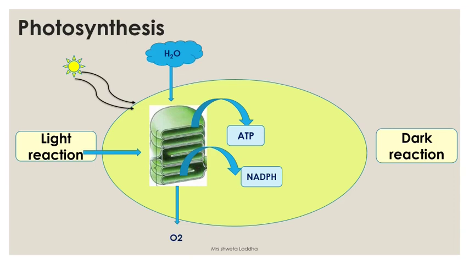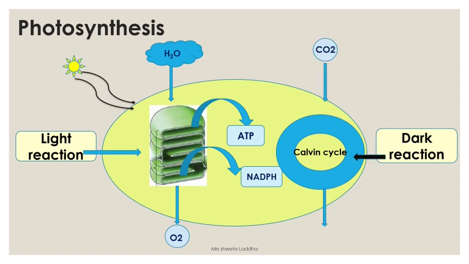The second step is the dark reaction. Where does this dark reaction occur? The dark reaction takes place in the stroma of the chloroplast, and inside the stroma it occurs during a cycle which is called the Calvin cycle. In the Calvin cycle, carbon dioxide is fixed. ATP energy is utilized, and NADPH is utilized to form sugars.